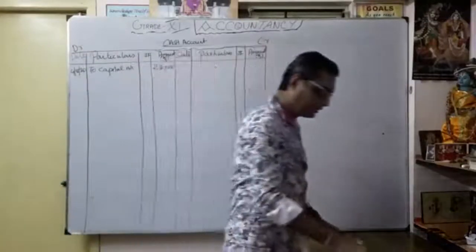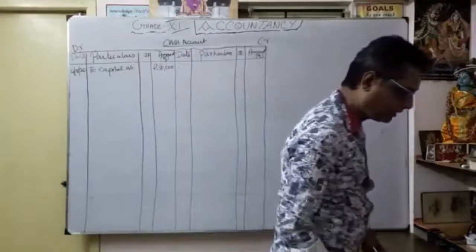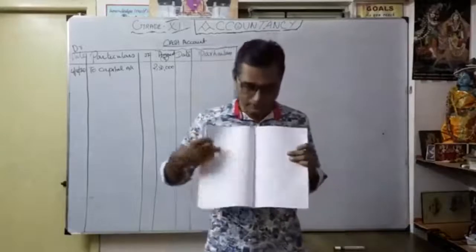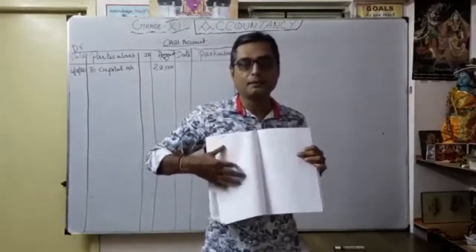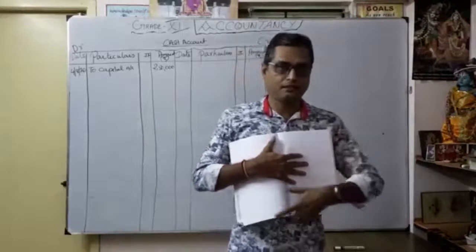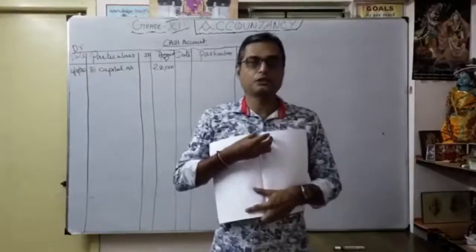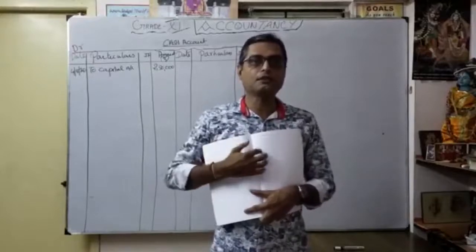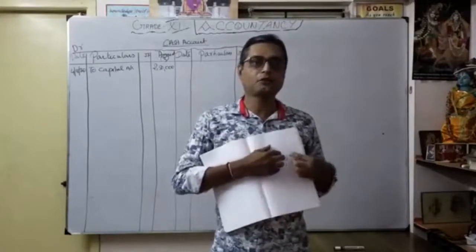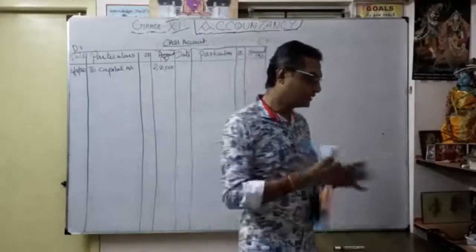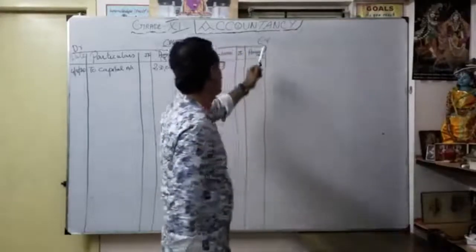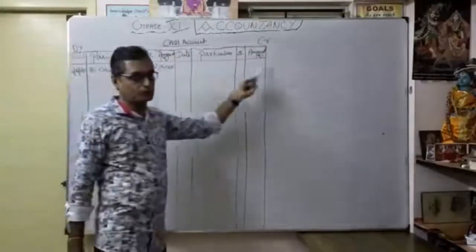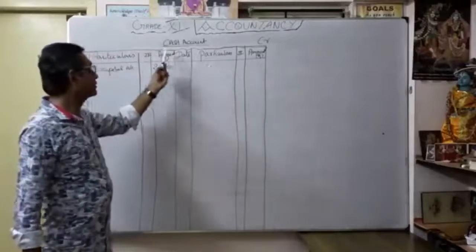So when you open the book, suppose in the accountancy notebook, you want to divide both sides, as a debit side and credit side. You put the heading, name of the account. Then you draw the line: date, particulars, journal folio, amount, debit part. Similarly, date, particulars, journal folio, amount, credit part. This word is very important. So there are two parts, debit and credit part. Name of the account, cash account.